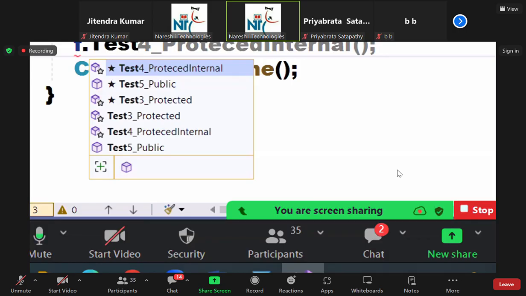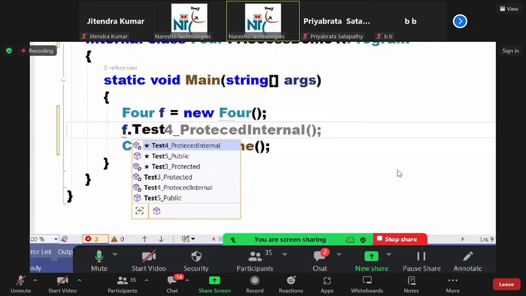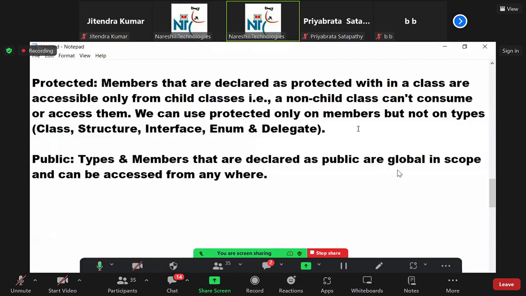Internal, what is its scope? You already know the scope of internal: within the project. Within the project, out of the project. That is why I am telling you same project, different project. That is why I am using this terminology. Are we within the project or out of the project? So is internal accessible or not accessible? Not accessible.